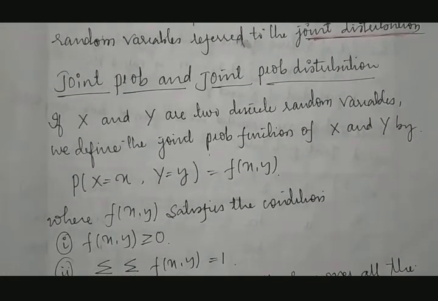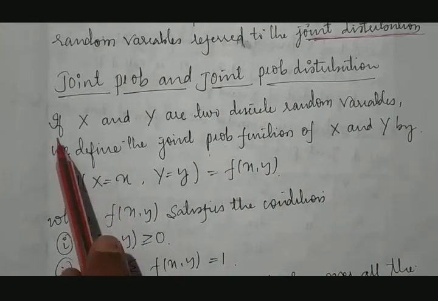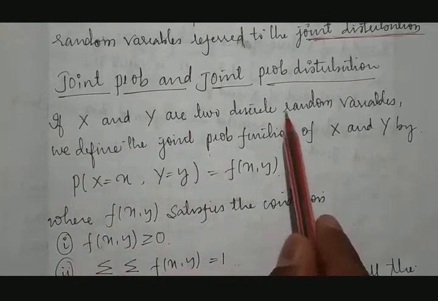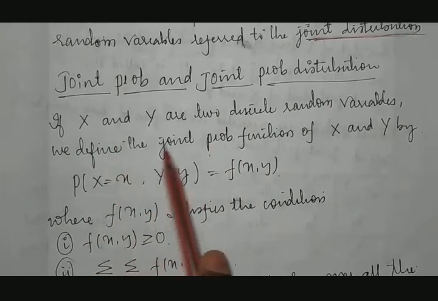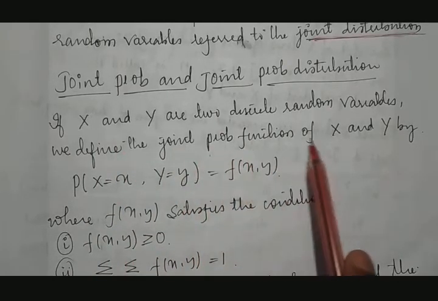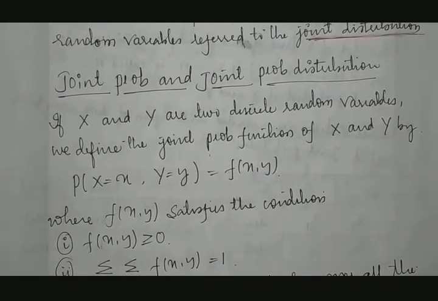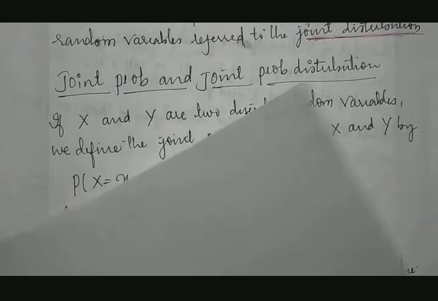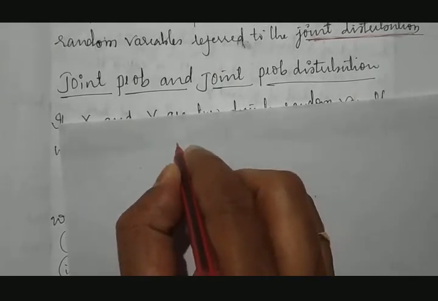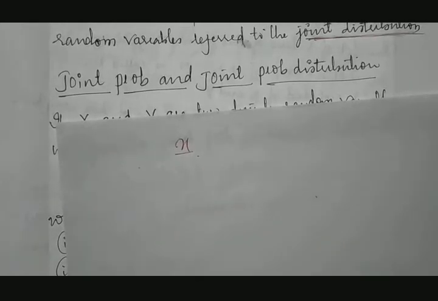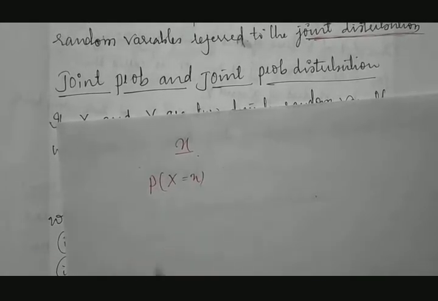Joint probability distribution is defined when x and y are two discrete random variables. Then we define the joint probability distribution of x and y like this. Previously in a discrete probability distribution for a single variable x, we used to take probability of X is equal to x.